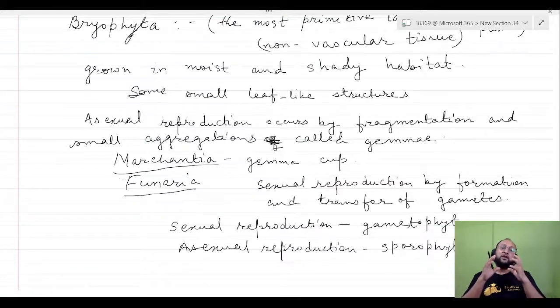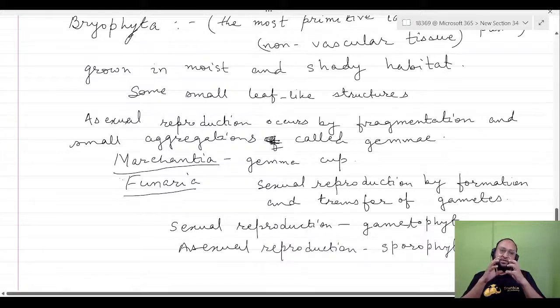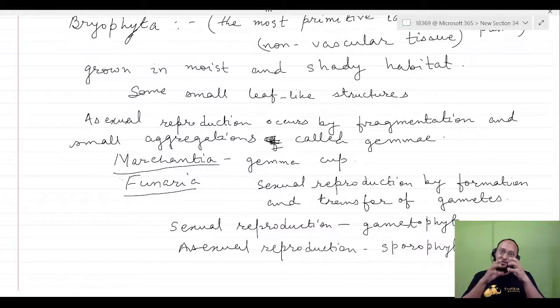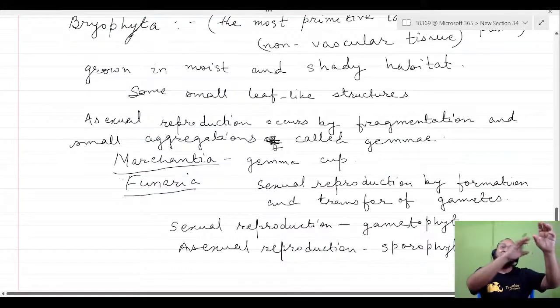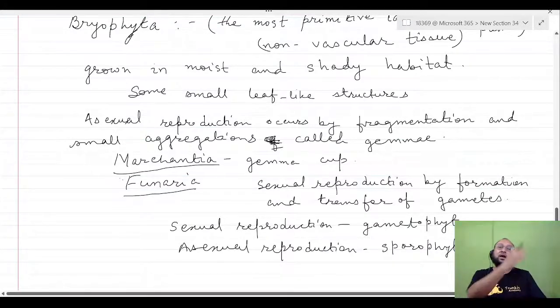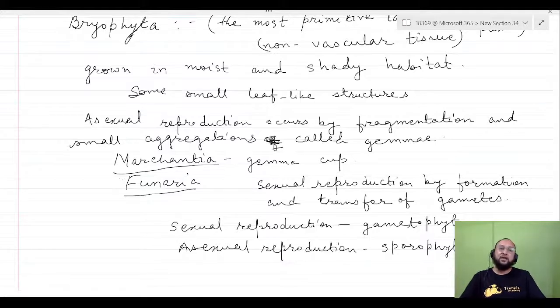For example, one generation has formed by the sexual reproduction. This is gametophyte. Now if it undergoes the asexual reproduction, it will form sporophyte. Then that sporophyte will again undergo the sexual reproduction and form gametophyte. Then gametophyte will form sporophyte.